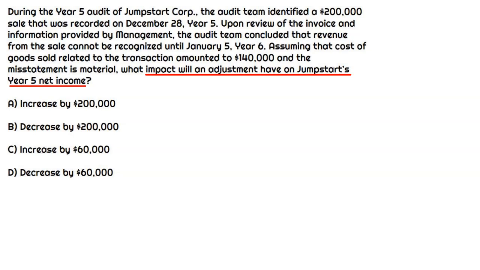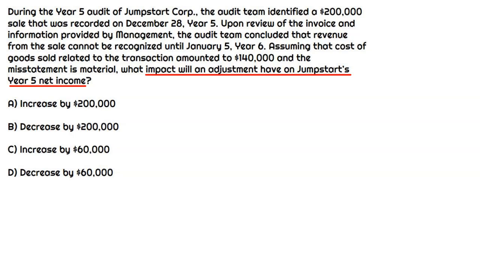So basically, the audit team probably identified an error or some sort of misstatement, and we need to propose an adjusting entry, but we need to understand what that entry is to figure out what the impact to net income would be. All right, so going back to the top, it says during the year 5 audit of Jumpstart Corp, which we already know, the audit team identified a $200,000 sale that was recorded on December 28th, year 5. All right, so they recognized $200,000 of revenue in the year 5 financial statement.